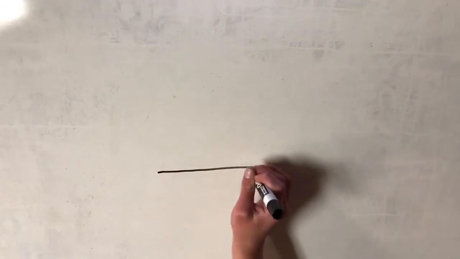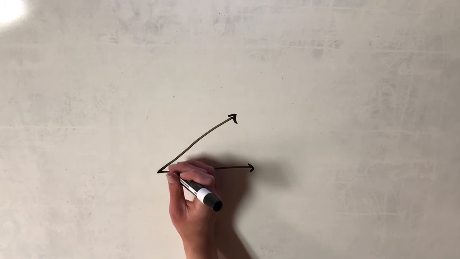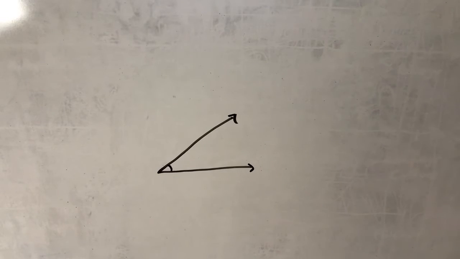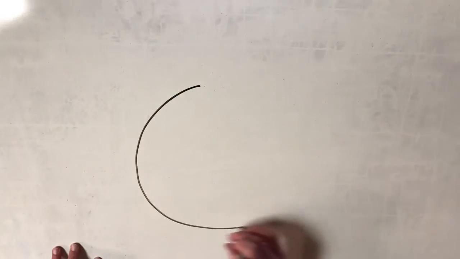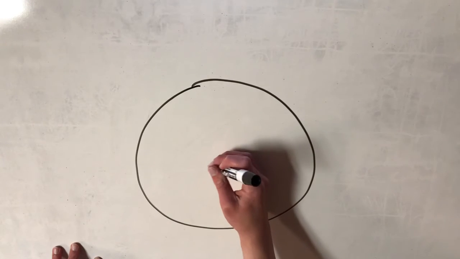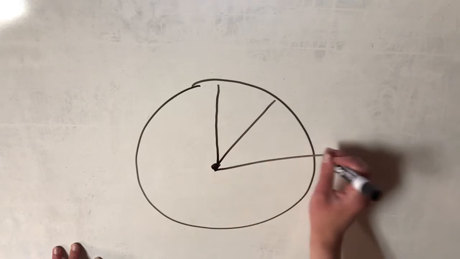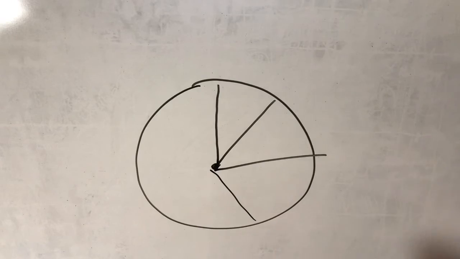Then there's also angles. Angles just measure the distance between 2 lines here. And the angle is denoted in figures like this, with that little curvy line there. Angle units are defined in degrees, and a degree is just 1/360th of a circle. So if I draw a circle here, and you have a center here, all of the possible angles that you can make here, we define them as having 360 degrees. So one degree is 1/360th of a circle.